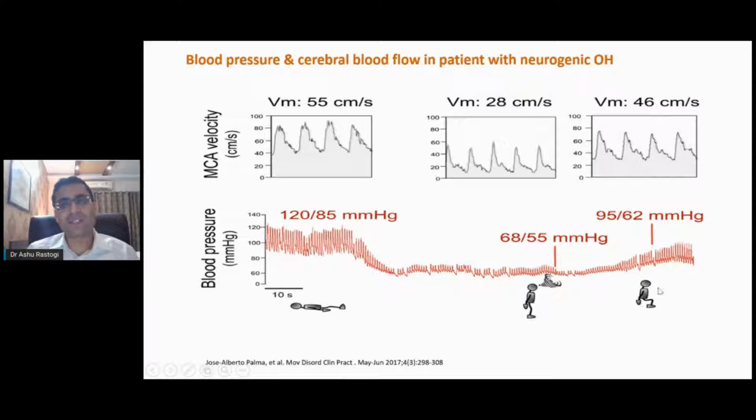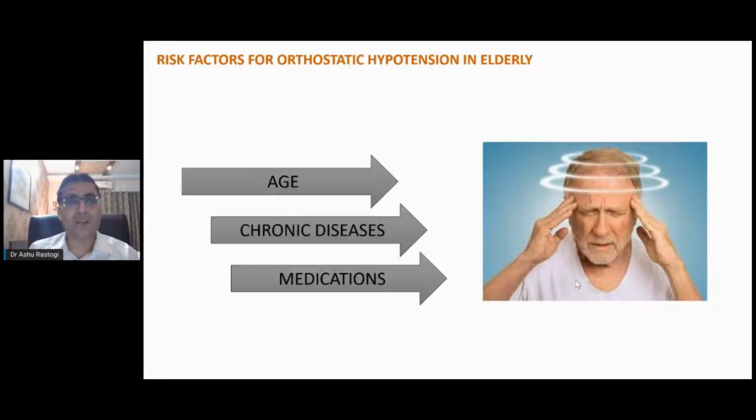But again, once he sits down, though his blood pressure is only 95/62, it is sufficient to maintain the cerebral perfusion pressure. You can see the MCA velocity is 46, which is sufficient. So you need not go back to 120 to maintain the cerebral perfusion pressure. This is important. In neurogenic hypotension, there is a critical threshold below which, if the systolic blood pressure drops, the CPP, or cerebral perfusion pressure, decreases, and the patient would have orthostatic hypotension.